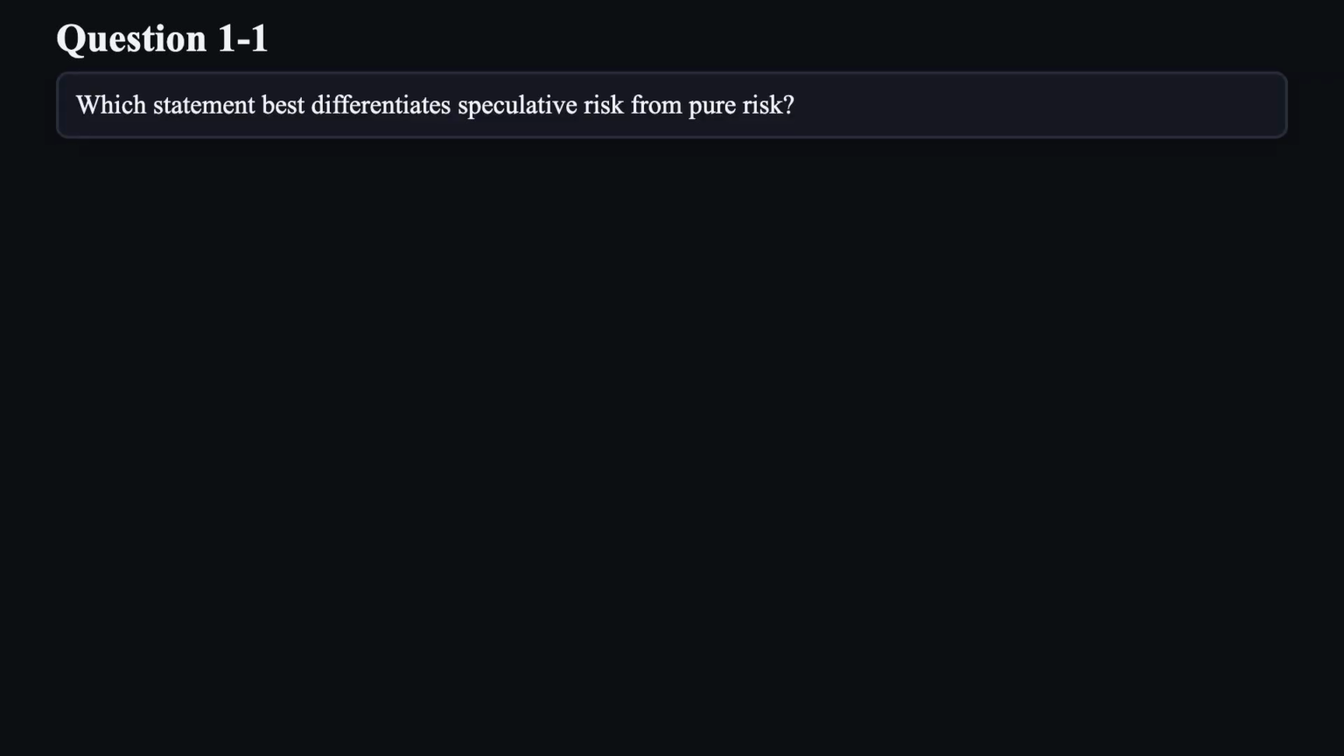Let's walk through the format. I'll read each question and its choices. Let's get started. Question 1. Which statement best differentiates speculative risk from pure risk?